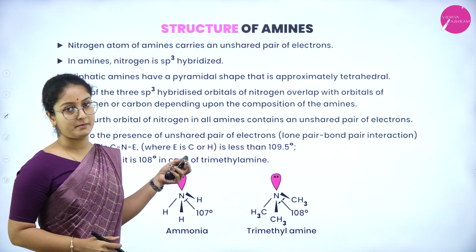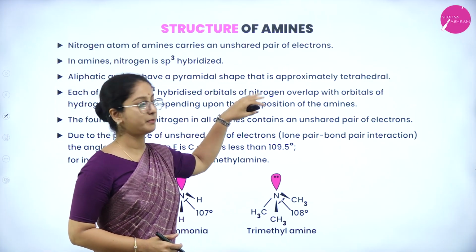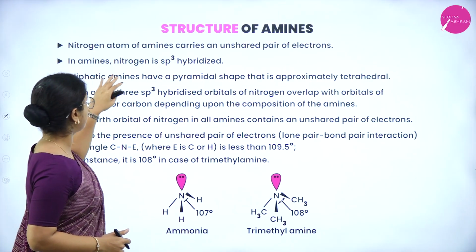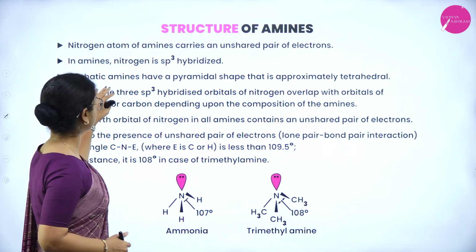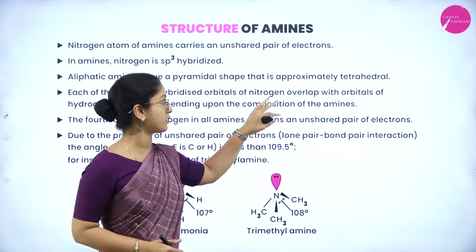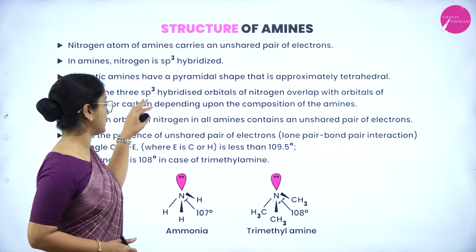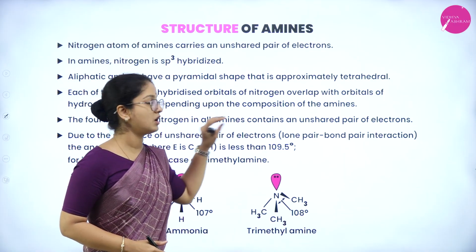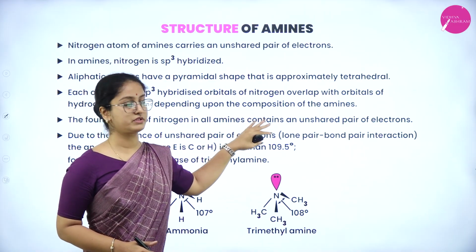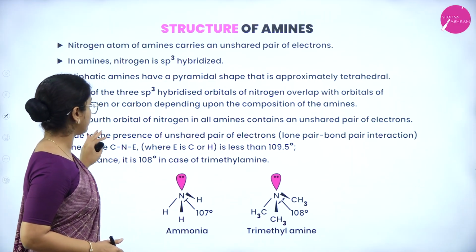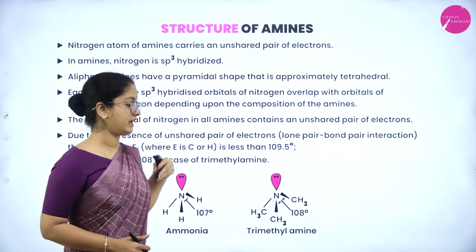Next, structure of amines. Let us see. The nitrogen atom of amines carries an unshared pair of electrons, and in amines, nitrogen is usually sp3 hybridized. So aliphatic amines have a pyramidal shape that is approximately tetrahedral. Each of these three sp3 hybrid orbitals of nitrogen overlaps with the orbitals of hydrogen or carbon depending upon the composition of the amines. The fourth orbital of the nitrogen in all amines contains an unshared pair of electrons.